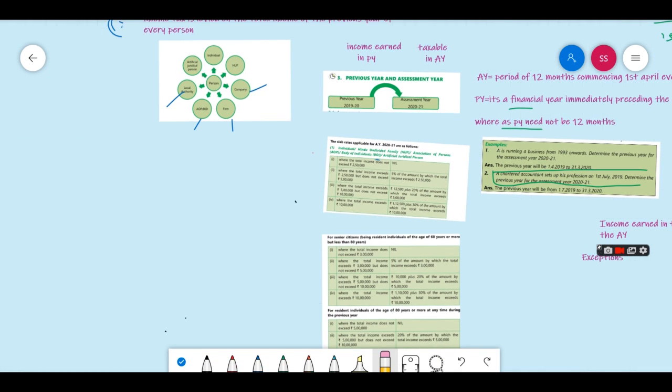Individual means natural persons, maybe male, female, sound mind, unsound mind, whoever it is. He should be a natural person. That's it. He will be considered as a natural person. Now, this natural person may be